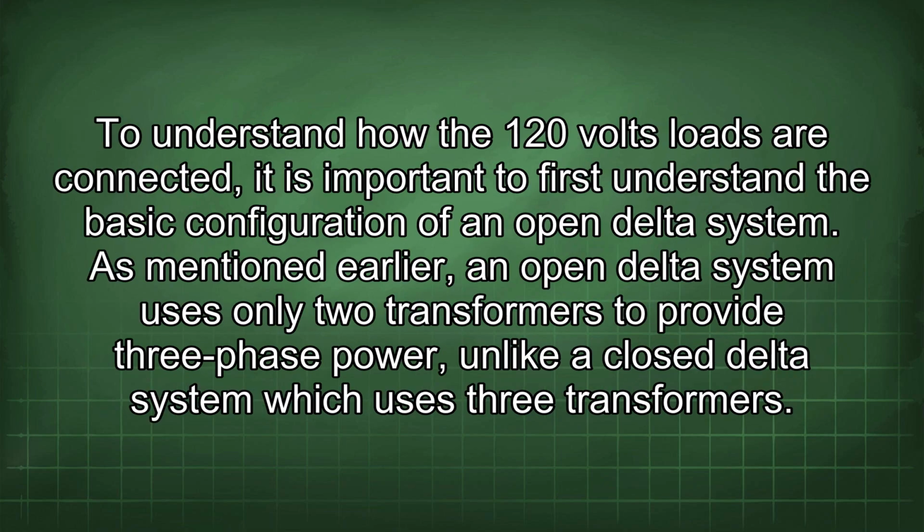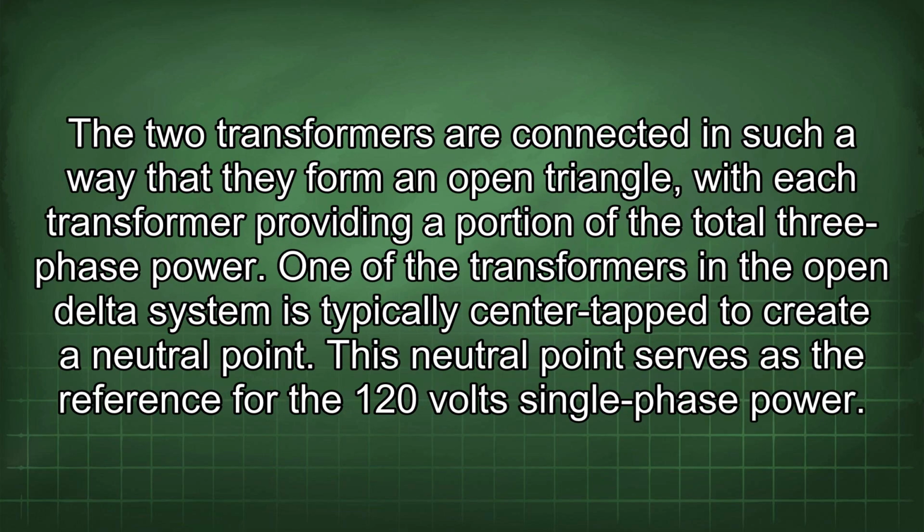To understand how the 120 volts loads are connected, it is important to first understand the basic configuration of an open delta system. As mentioned earlier, an open delta system uses only two transformers to provide three-phase power, unlike a closed delta system which uses three transformers. The two transformers are connected in such a way that they form an open triangle, with each transformer providing a portion of the total three-phase power.